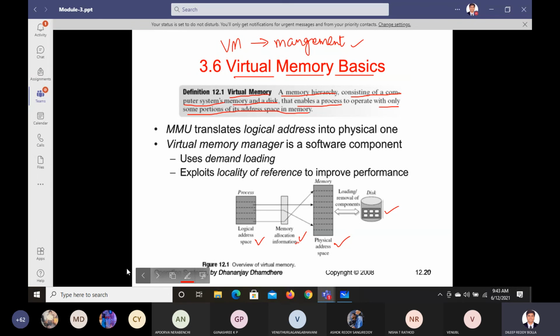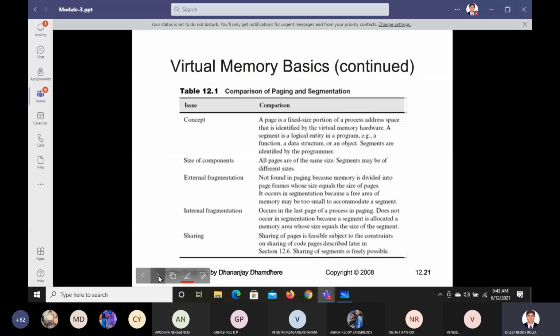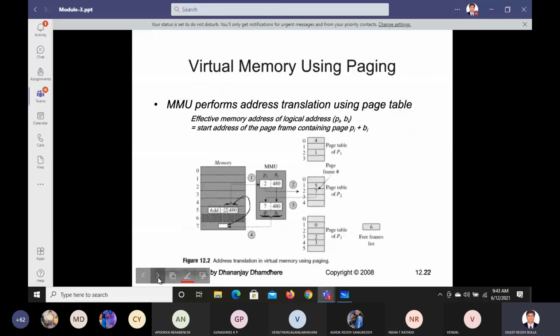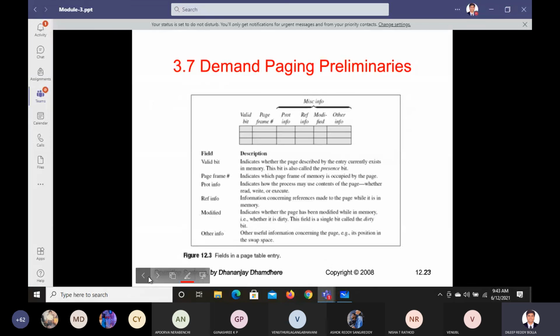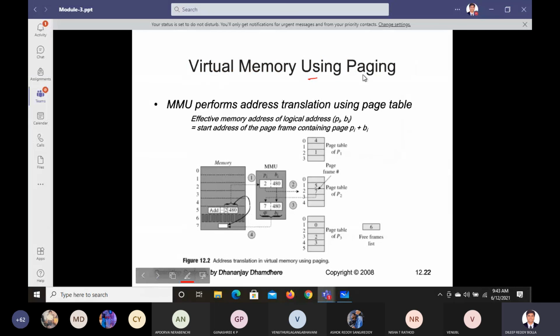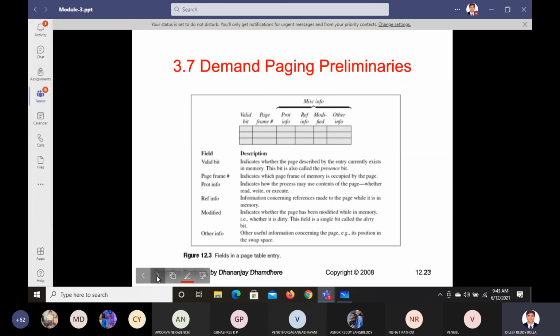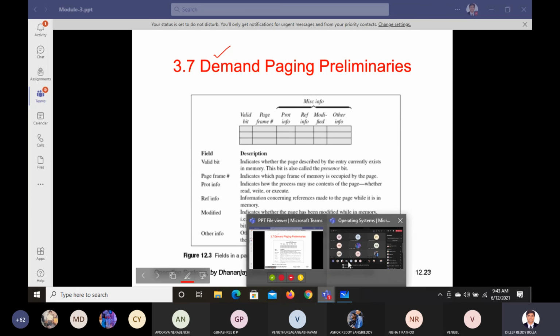So virtual memory, probably we'll begin from here. Virtual memory basics we have gone through slightly. Now we'll see what virtual memory is and how it is used in paging. That is called demand paging, which is the concept we have to discuss in the next class. Is that clear for every one of you? Any doubts so far?